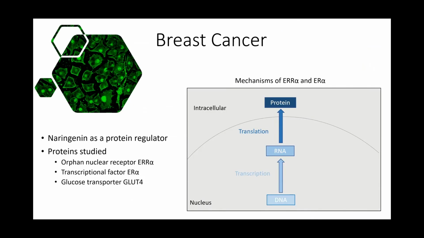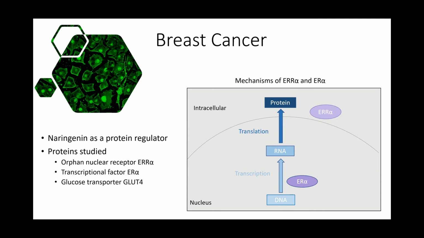In breast cancer, the expression of the estrogen-related receptor alpha, ERR alpha, has been found to be upregulated. This protein is an orphan-nuclear receptor that acts as a transcription factor to promote the Warburg phenotype. The majority of breast cancer cells are also estrogen receptor alpha, or ER alpha positive, which is a transcription factor that promotes the growth and proliferation of cancer cells.